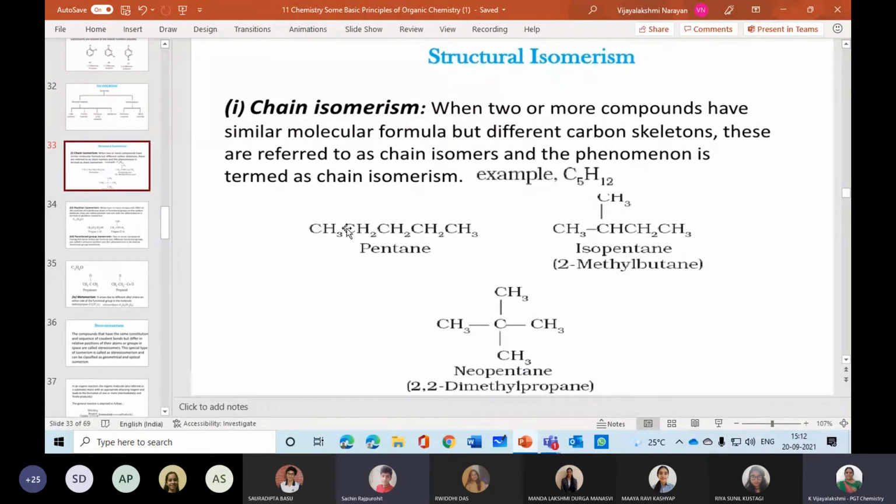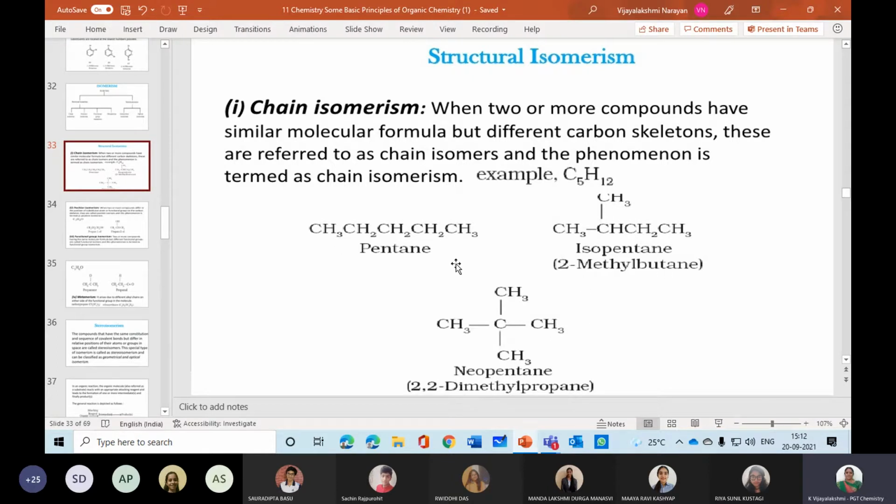Okay, now come to this point. Same molecular formula only. Carbon is 5. Hydrogen is 12. Same molecular formula only. This is a common molecular formula. Now, suppose they give C5H12 and ask you to write the molecular formula, you can write this one or this one or this one. Any one you can use.